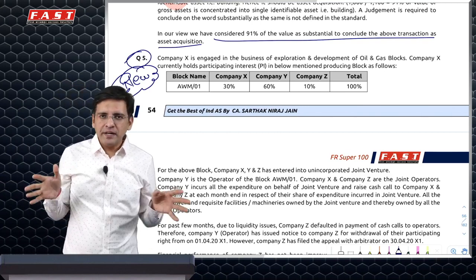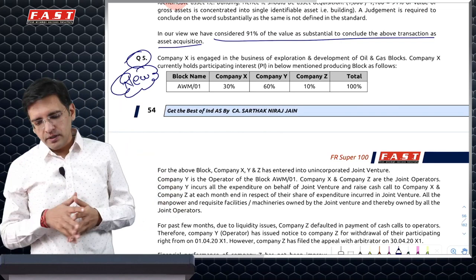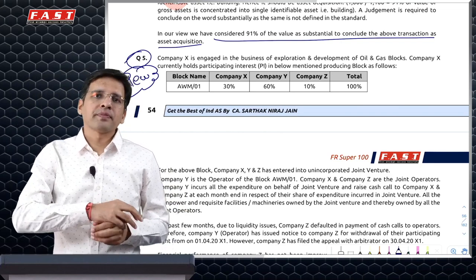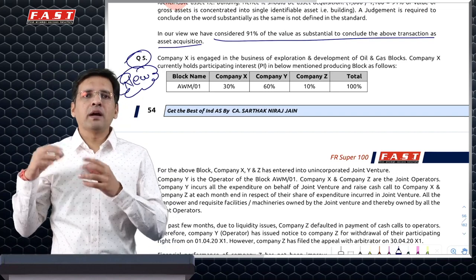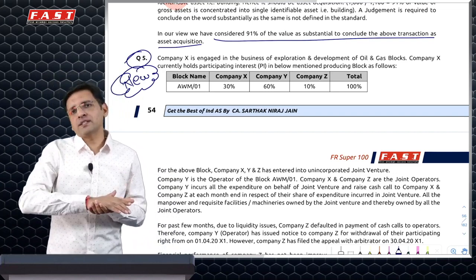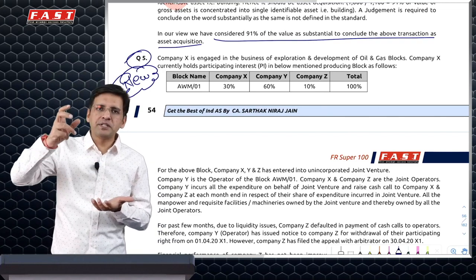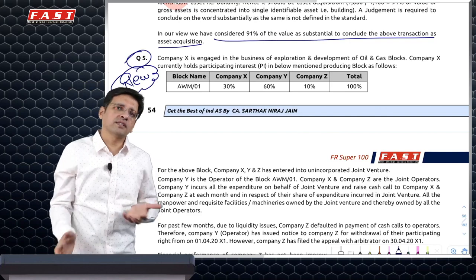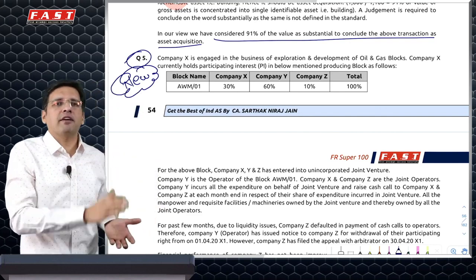So essentially speaking, if X, Y, Z are three joint operators and Y sells its stake to X, definitely X would pay a lump sum money to it, against which all the assets and liabilities of Y would come to X. There could be a difference between the PC paid and the net assets acquired. That difference would be treated as goodwill, and all the assets and liabilities of Y would be recognized at fair value.